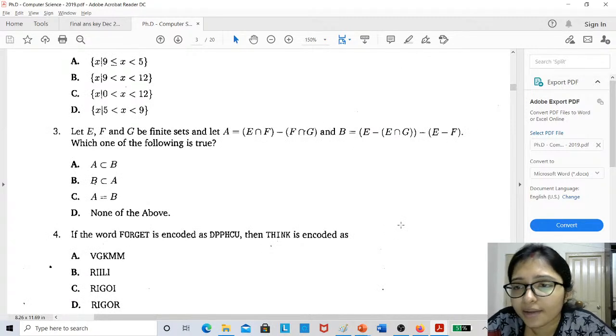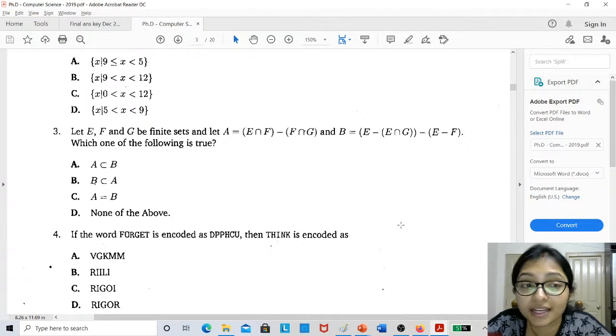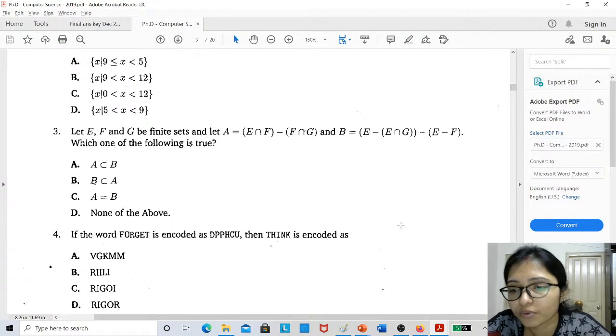Tirupati, are you there in our WhatsApp group? This is the question. If you know how to solve it and why the answer D is coming, I am also confused about that. If you are in the WhatsApp group or the Telegram group, please ping me and send me the answer for why it is D. And if anyone can understand why D is the answer, please let me know.